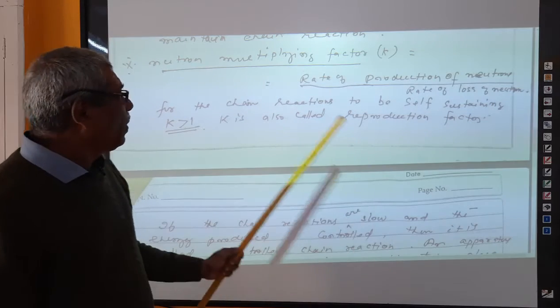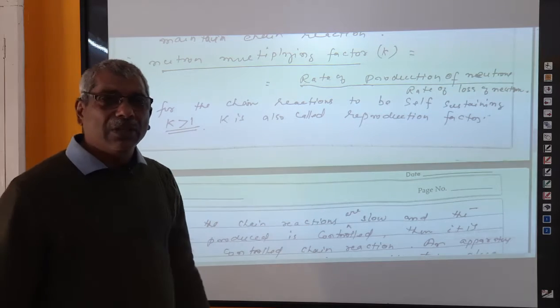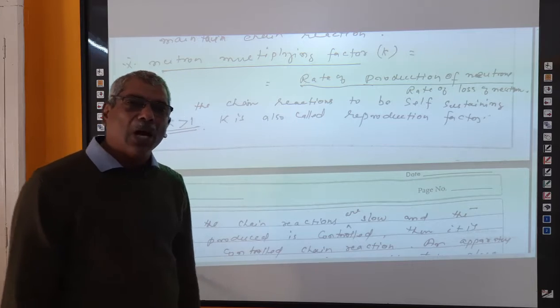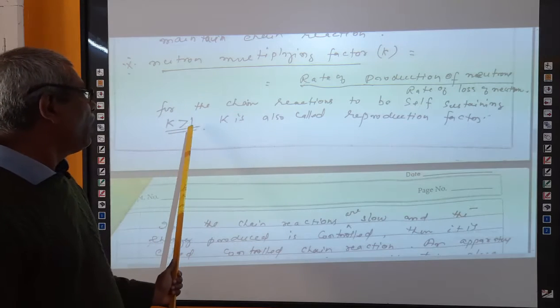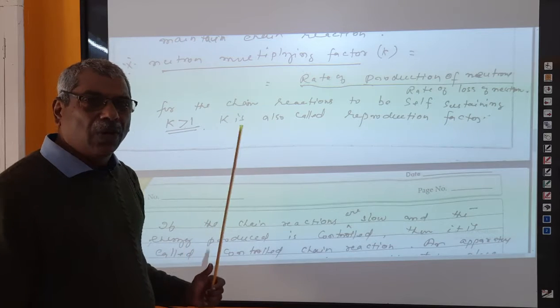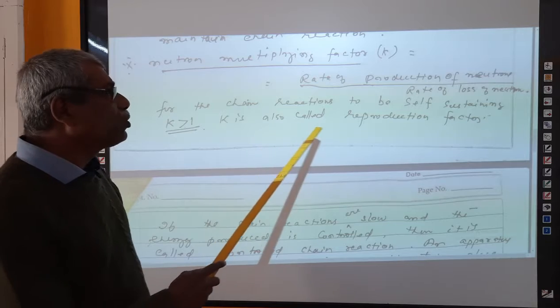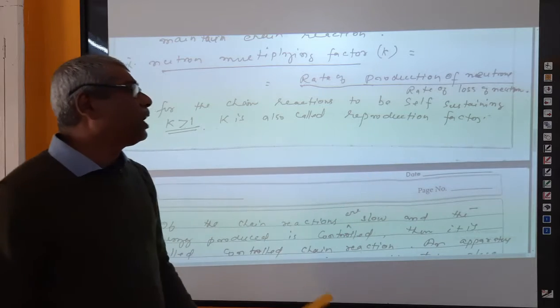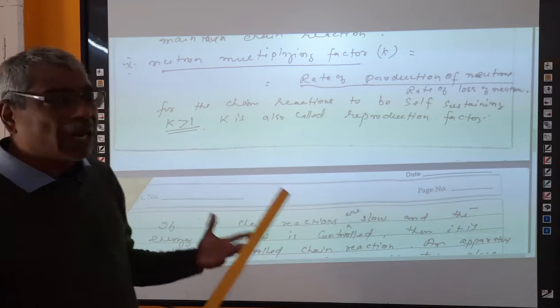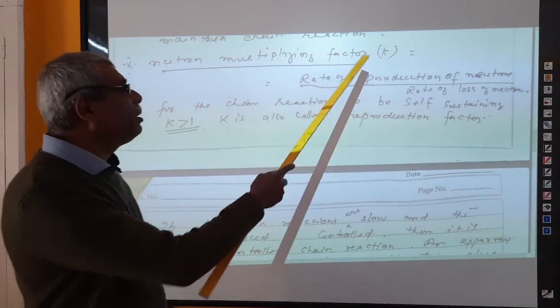Am I correct? Okay. For the chain reaction to be self-sustained, that means it will always continue automatically, the value of K must be always greater than 1. If K is greater than 1, naturally the reaction will be a chain reaction. K is also sometimes called reproduction factor, neutron reproduction factor, or neutron multiplying factor.